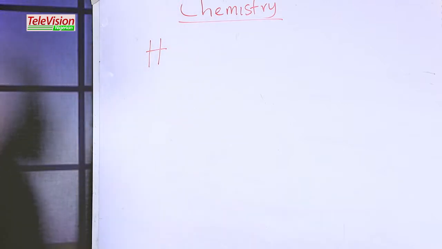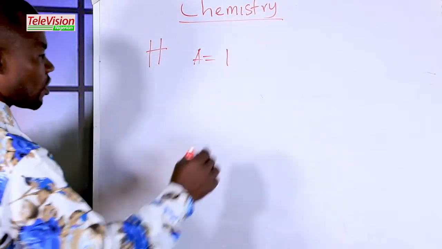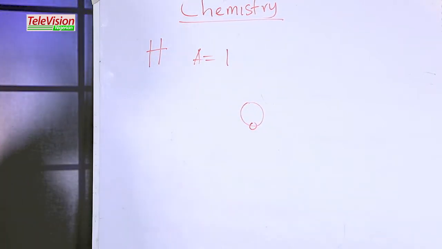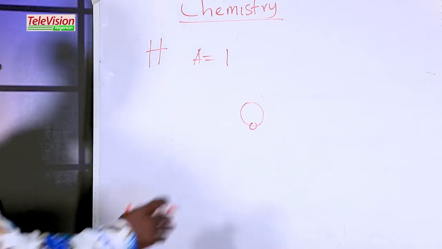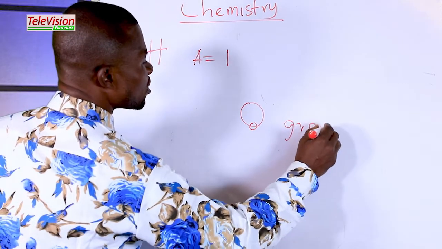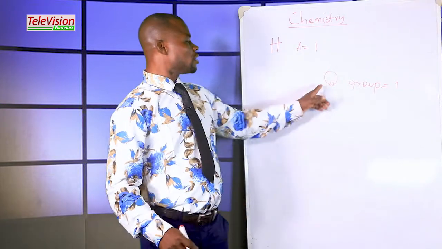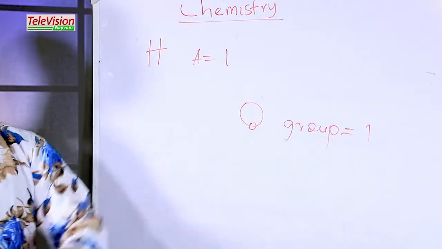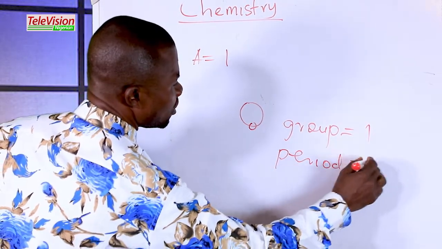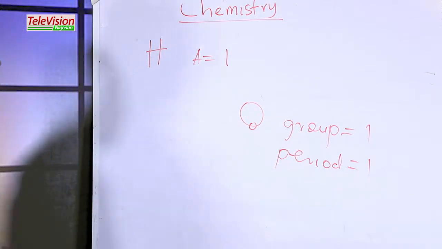That is, the atomic number of hydrogen is 1. This is an orbit. So the electronic configuration of hydrogen is 1. And the number of electrons found in the atomic shell is 1, meaning this hydrogen belongs to group 1. And the period, how many orbits are here? We have only 1 orbit, meaning period is 1. So hydrogen belongs to group 1 and period 1.